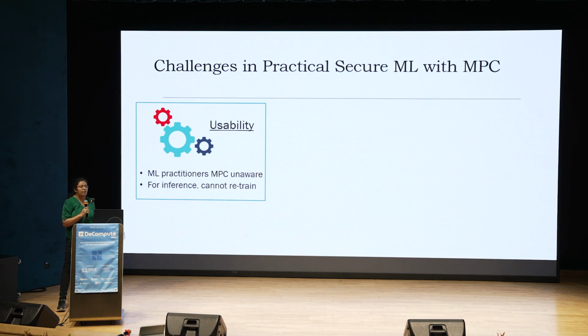So we want to design a toolchain which can take these high level model descriptions and automatically compile them to efficient MPC protocols for all kinds of tasks like training or inference. And ideally, we want to use these ML models as is without making any change to them, to avoid the task of retraining, which you have to do to regain lost accuracy if you change the machine learning model.